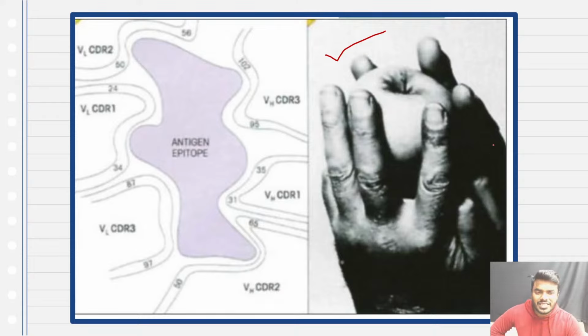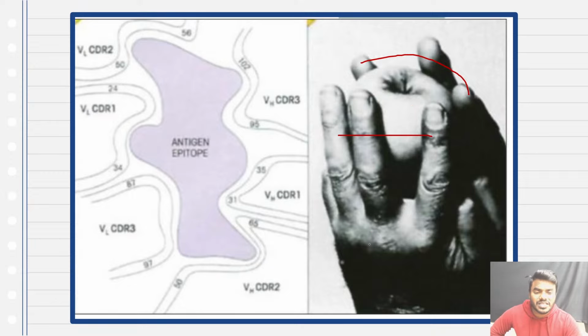Now try to understand how many fingers are holding the apple. Everyone pay attention. Out of two hands, only 6 fingers, 3 fingers from one hand and 3 fingers from another hand, are holding the apple. Any other part of the hand is not associated with this particular apple.